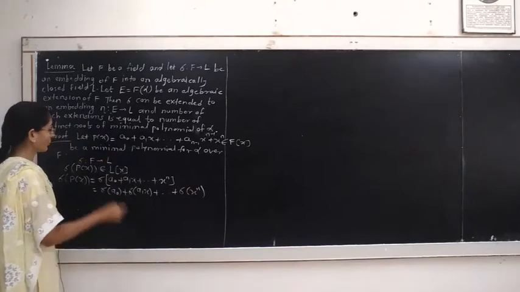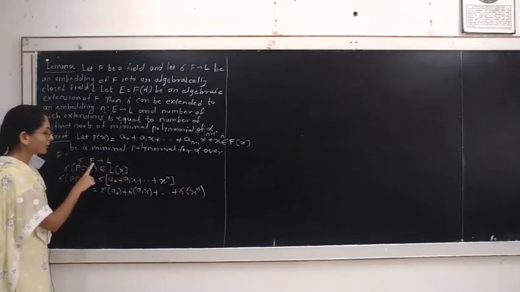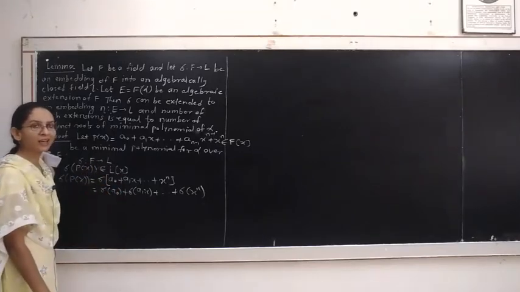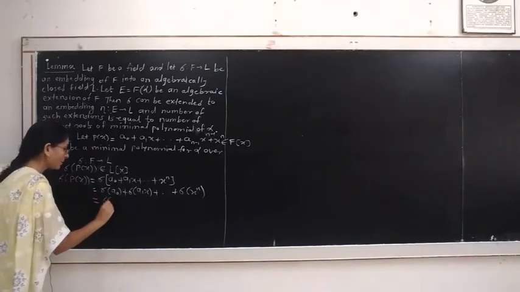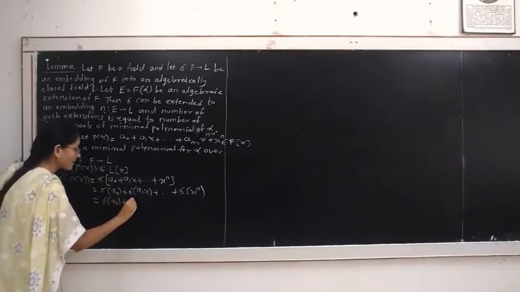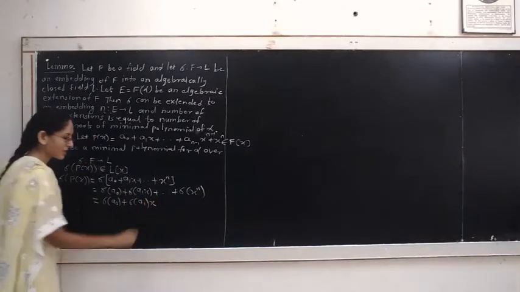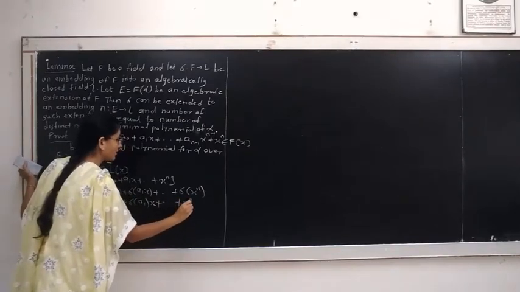Sigma is an embedding from the field F to L. Sigma only displaces the elements of F, not the variable x. Therefore, sigma of x to the power k is the same as x raised to k. This is equal to sigma of a0 plus sigma of a1 into x, since sigma of x is x, plus ... plus sigma of x raised to n, which is x raised to n.